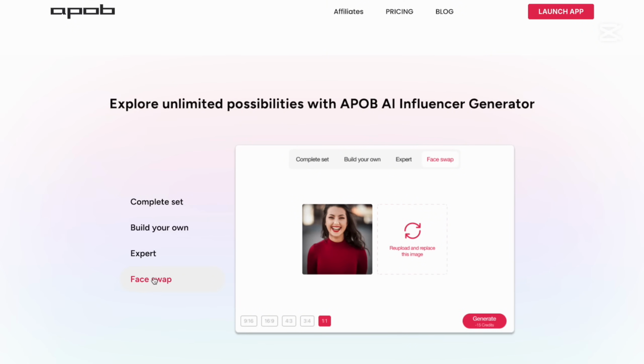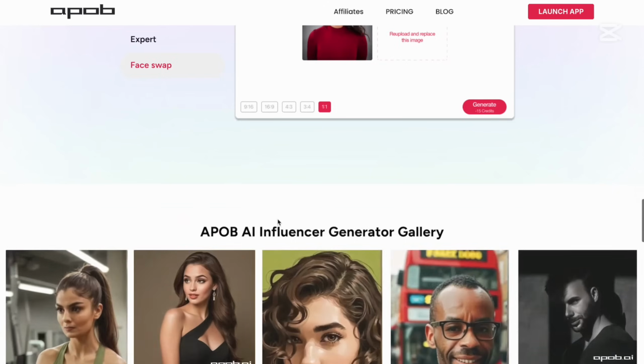So for example, if you have an image that you like of any influencer or body of an influencer or a pose of an influencer or anything like that, then you can use the face of your own influencer and just replace the face. It looks very, very realistic. I will show you this in a second.